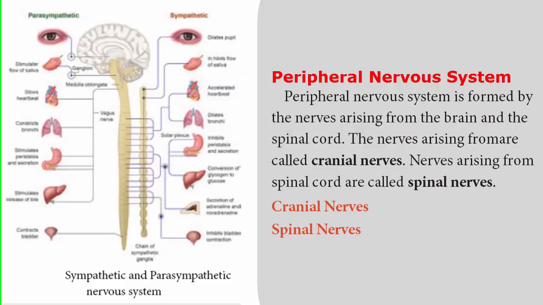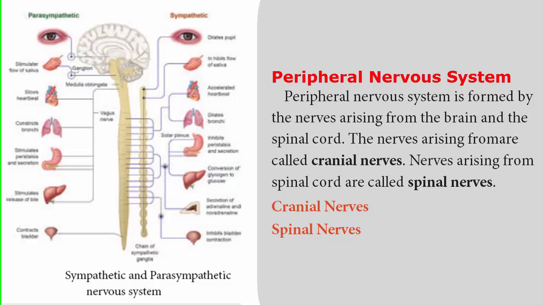Then the second part, peripheral nervous system, shortly PNS. This consists of cranial nerves, that is the nerves from the brain. There are 12 pairs of cranial nerves which are either sensory or motor nerves. Then spinal nerves, that are the nerves of the spinal cord. These are 31 pairs which have dorsal root and ventral root. Each nerve has a dorsal and a ventral root.